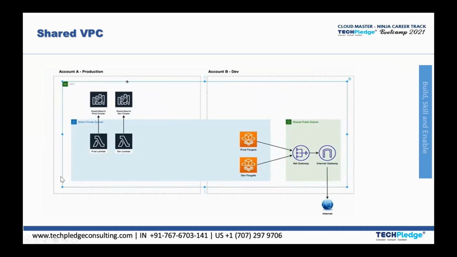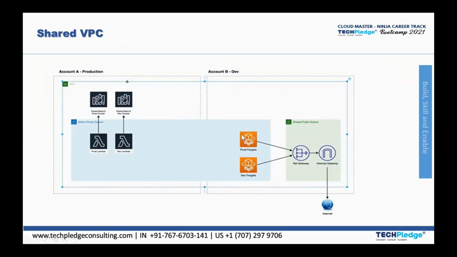Now, what is this diagram all about? It is about how I can share some of the resources. Let us check which resources are shared. This is a VPC in account A. It has Elasticsearch, and via the Lambda functions we are triggering our Elasticsearch.